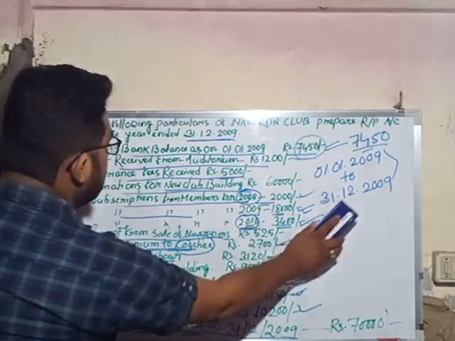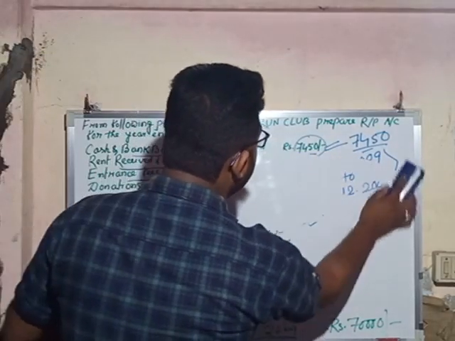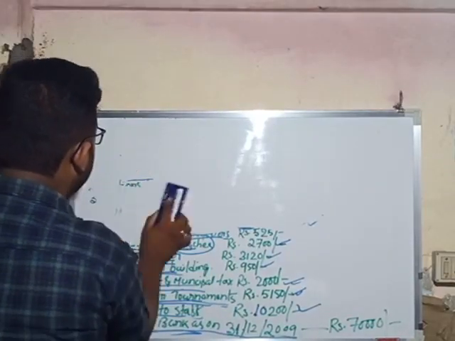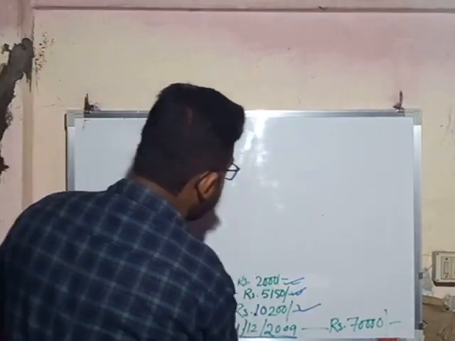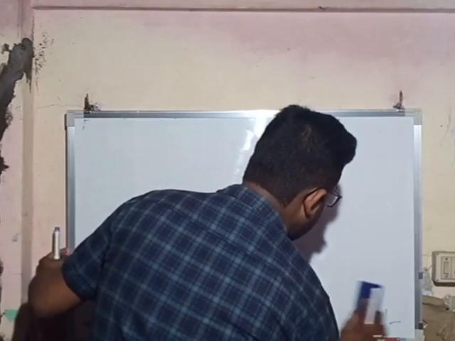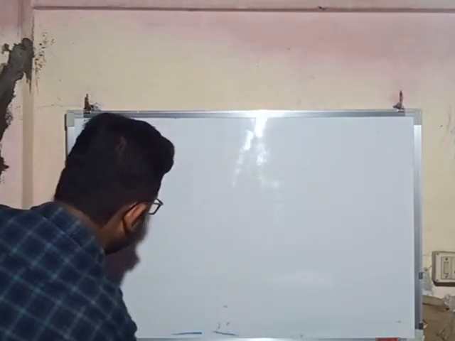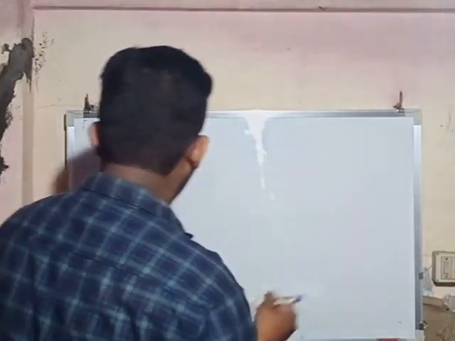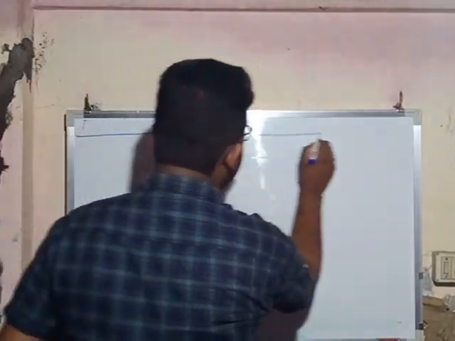So first of all, all of you know how to draw a receipts and payment account.